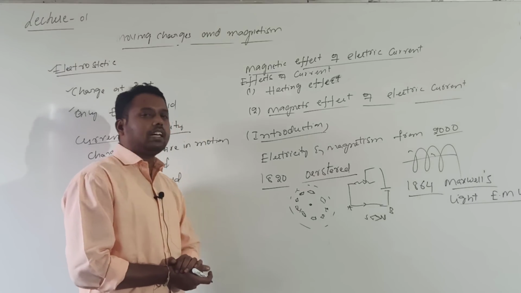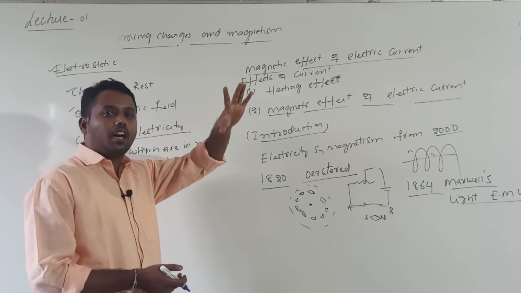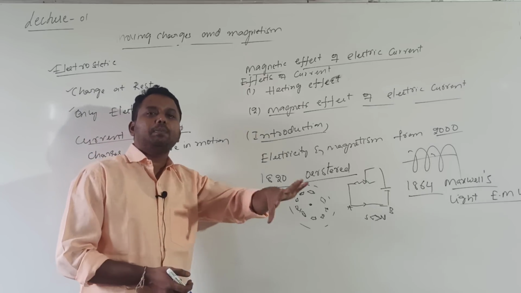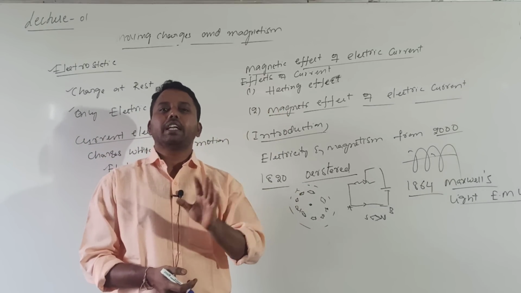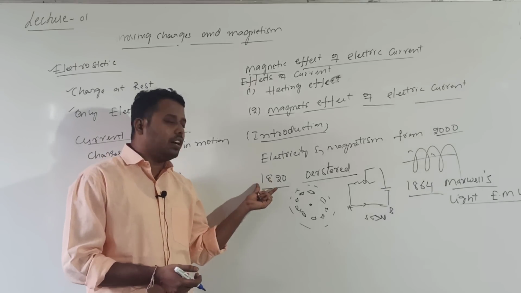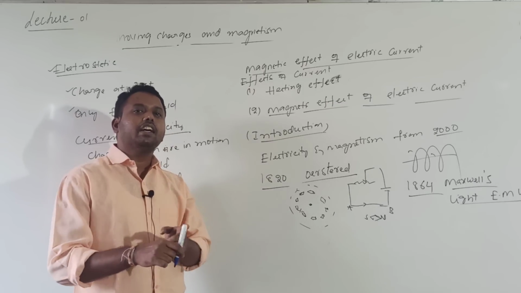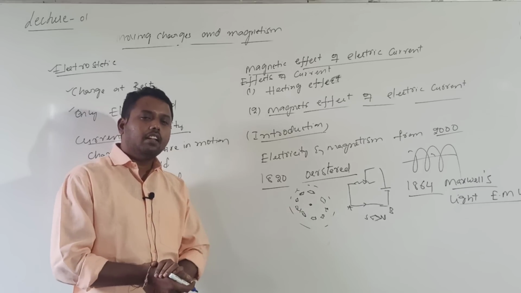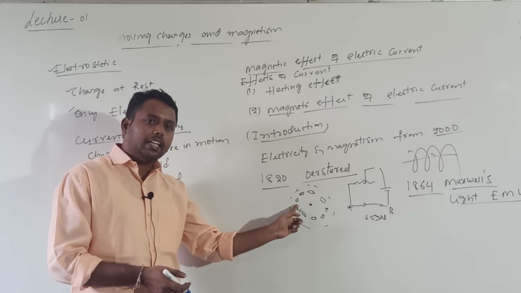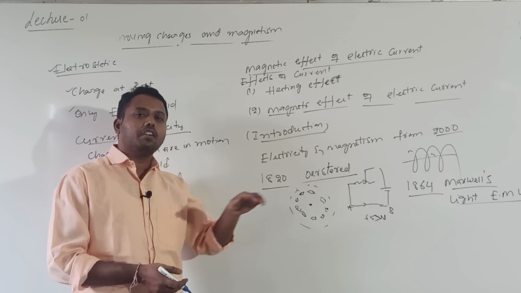So the main motto of this chapter is, when current is passing through a conductor, around that conductor there exists a magnetic field. Also, Oersted observed that whenever the strength of the current increases, the needle comes very close to the conductor. By reversing the direction of the current in the conductor, the direction of alignment of the needle also reverses.